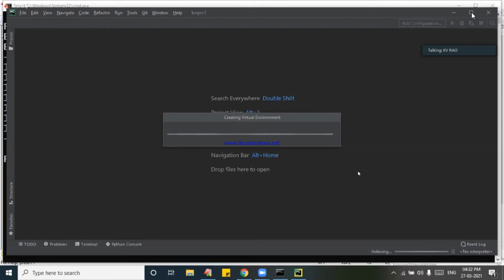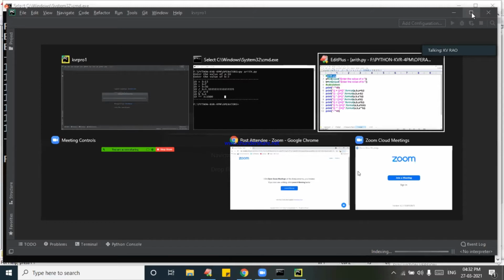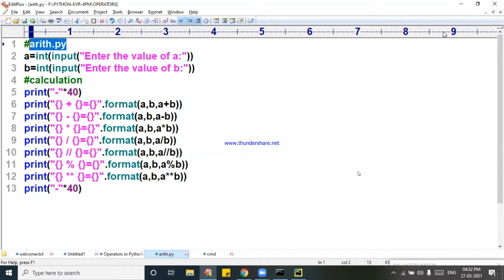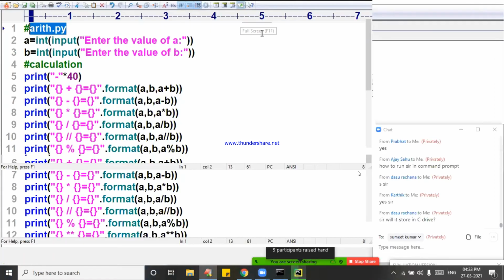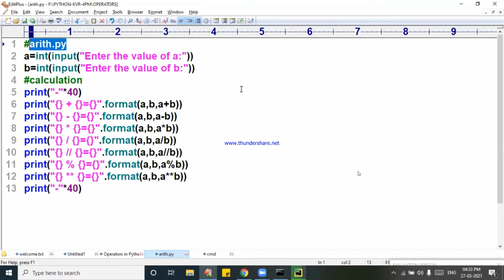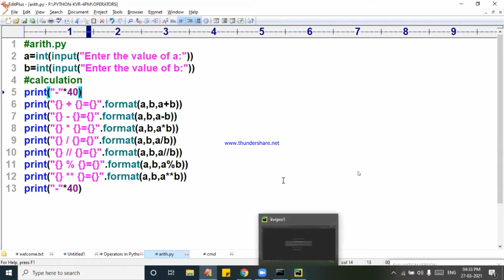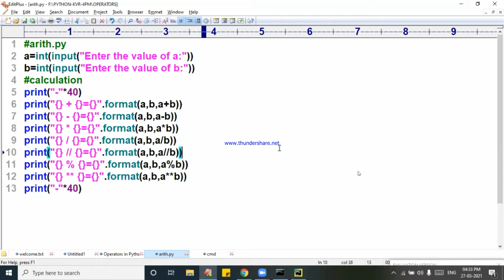Instead of waiting, we will write this program. All of you ready? I will show that program once again to you. Write down this code. Please note down this code.